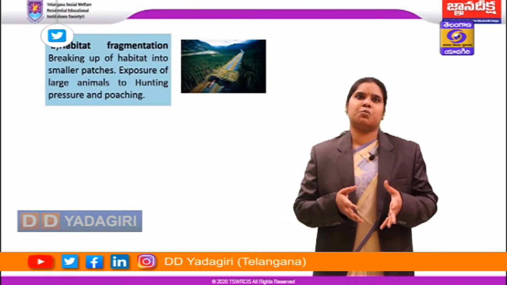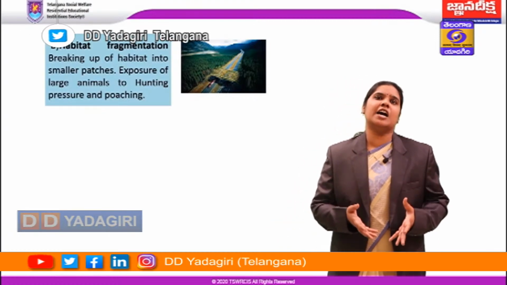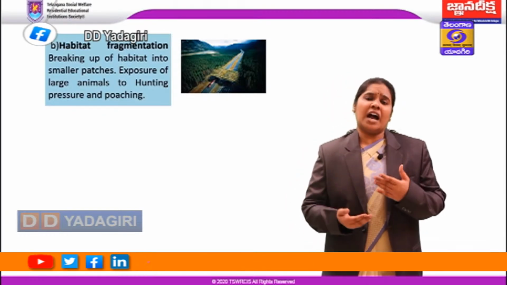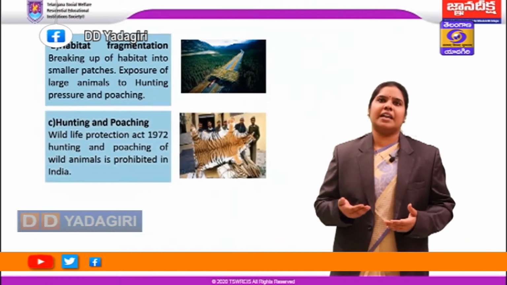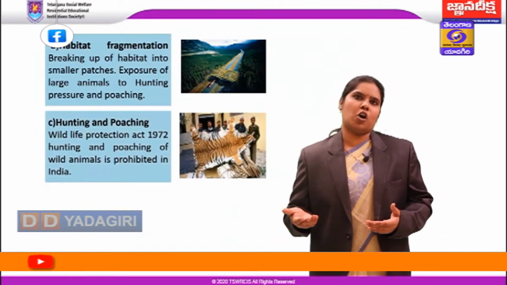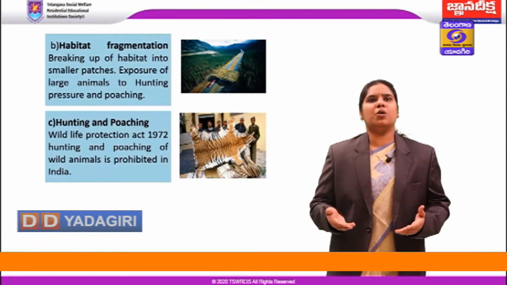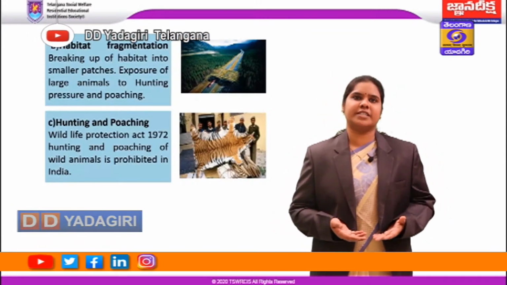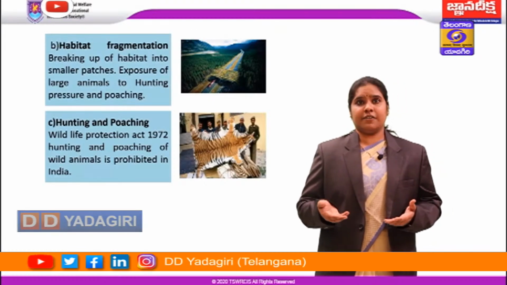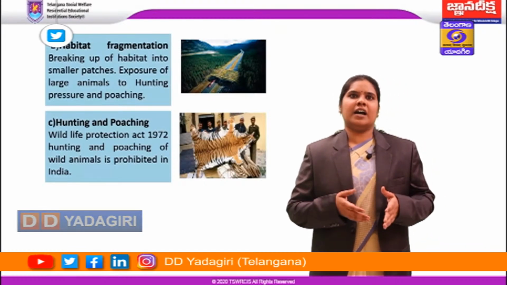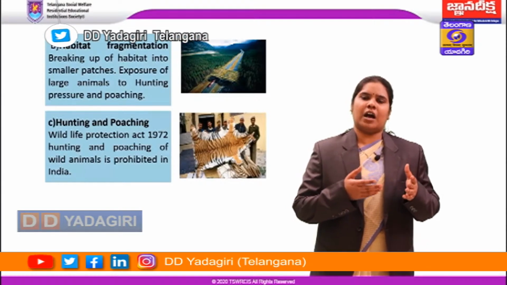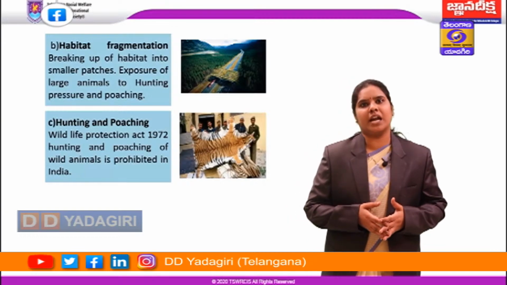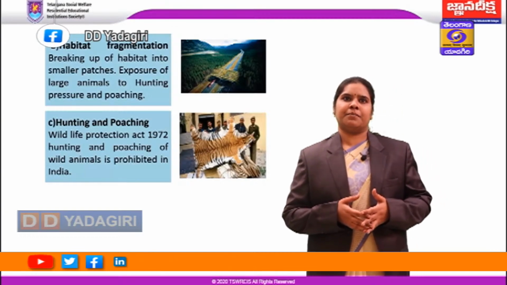Now this is a serious problem because it is exposing a large number of animals to hunting pressure and poaching. Coming to hunting and poaching, it is actually the killing of wild animals against the government law or for illegal trade. You all know about the ivory of elephants and the skin of tigers, which has been an illegal trade for a long time. And peacocks and deer are killed for their meat. So India has regulated an act. According to the Wildlife Protection Act of 1972, hunting and poaching of wild animals is prohibited in India.